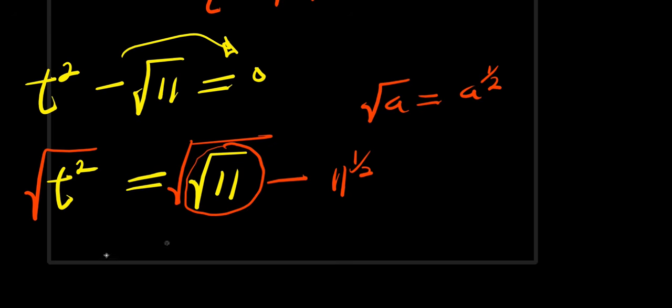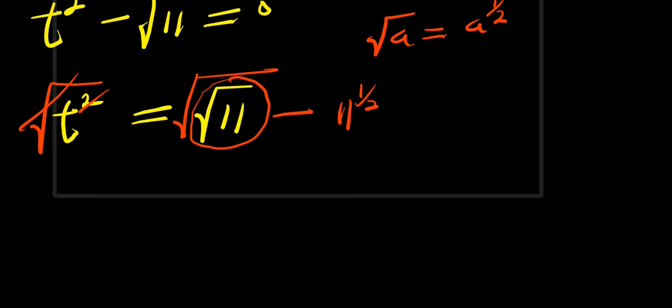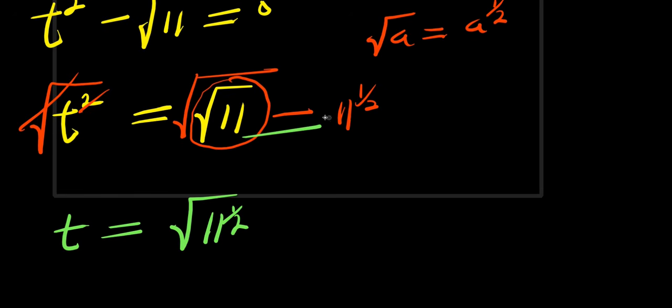Now, remember this will cancel this. So you are having t equals, this is like a double square root. So you have square root of 11 power 1 over 2, because this is replaced with this. So let me write the power 2 here.